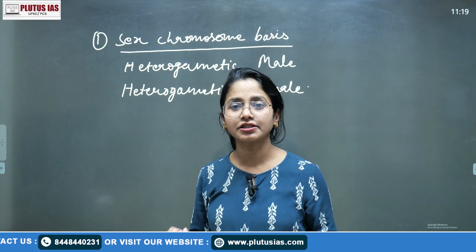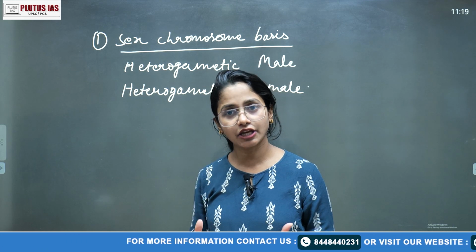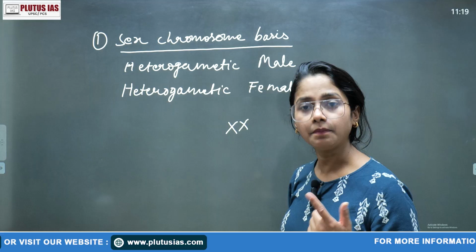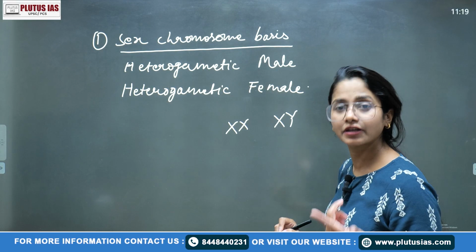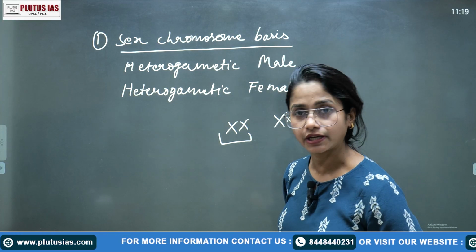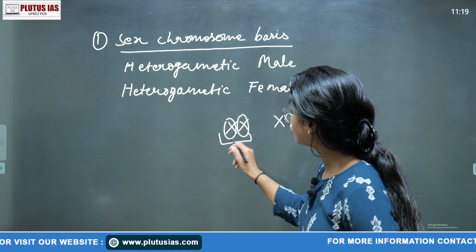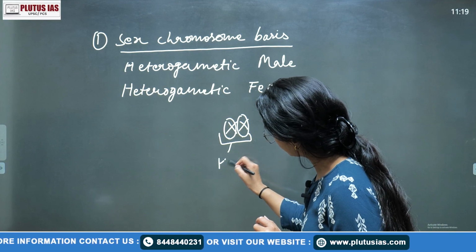If you want to understand this topic, we know the basic sex chromosomes in humans. We know that XX in humans is coding for the female, and XY is coding for the male. In humans, we say that XX is homogametic, because both chromosomes are similar.